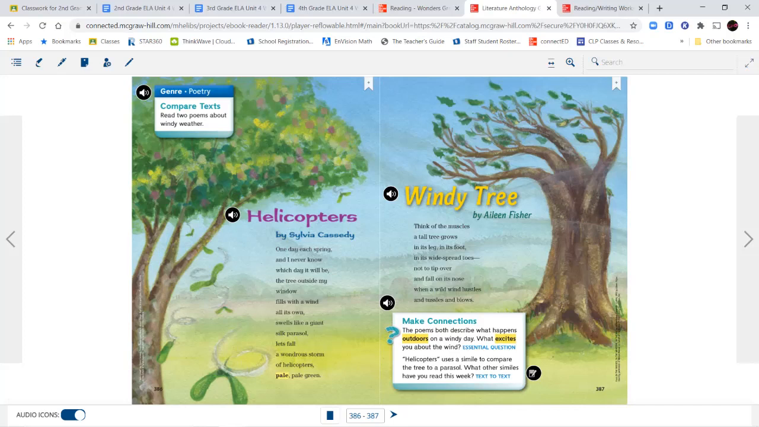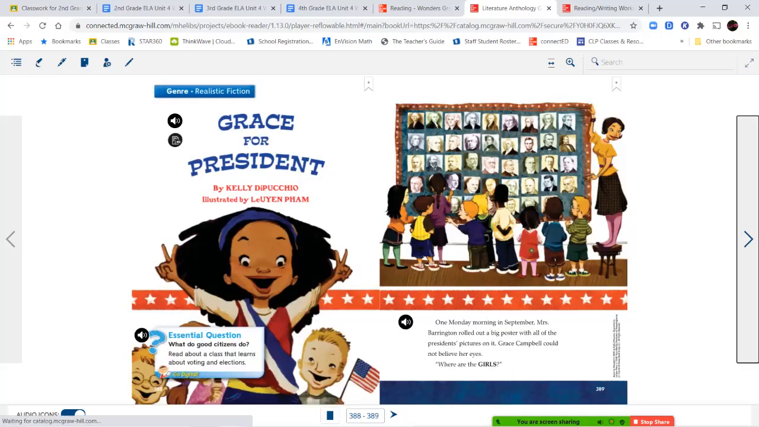All right, for this poem, we're seeing a lot of rhyme that we didn't see in the first poem. The Helicopters poem didn't have rhyme to it, but this one does. So if you're looking at your words, you have grows and toes and nose and blows. All of those rhyme with each other. Again, we're using a lot of comparing words as we go through these poems.